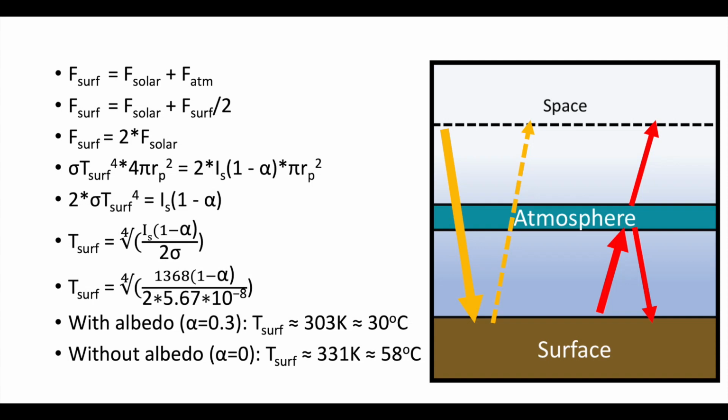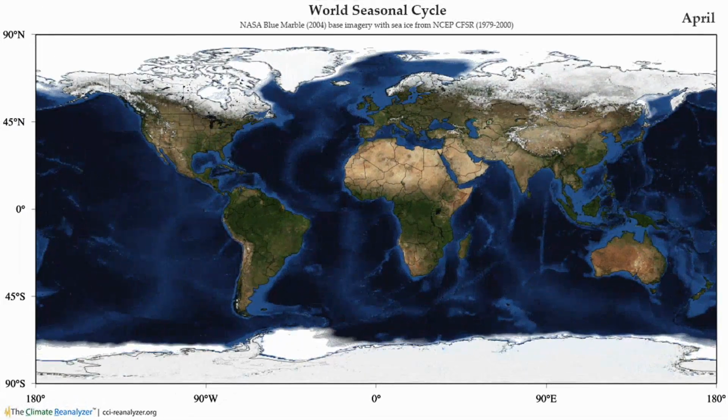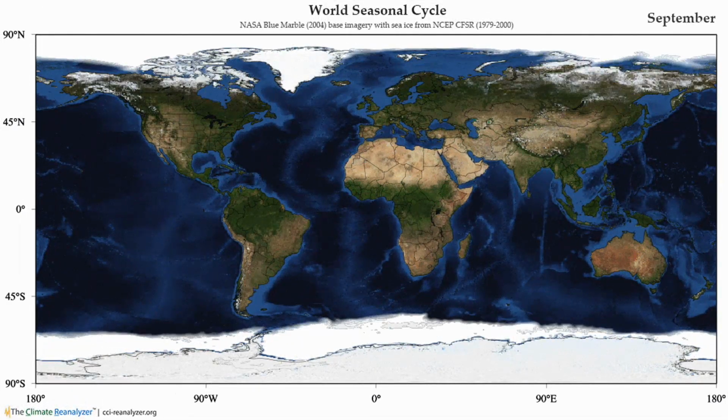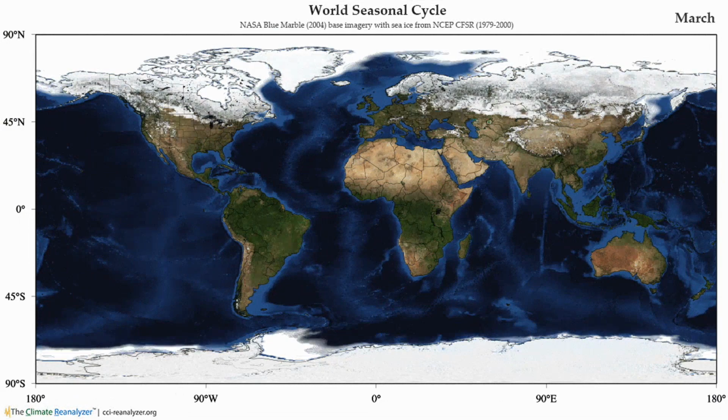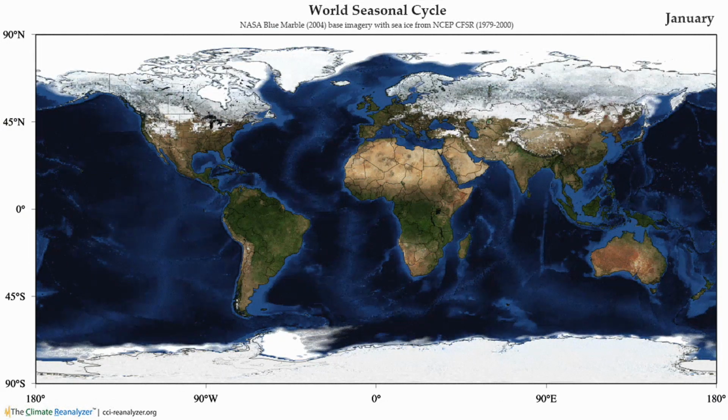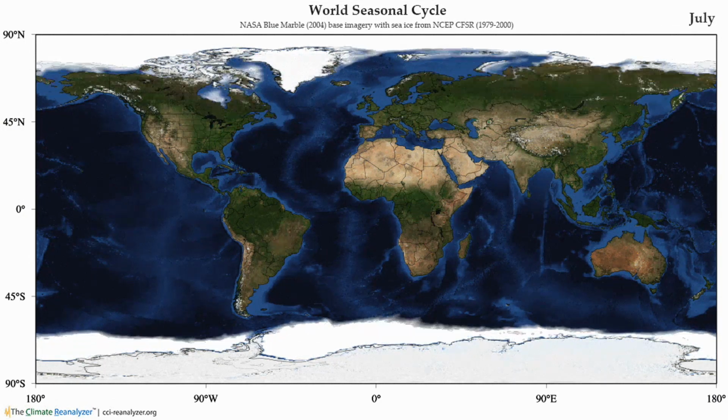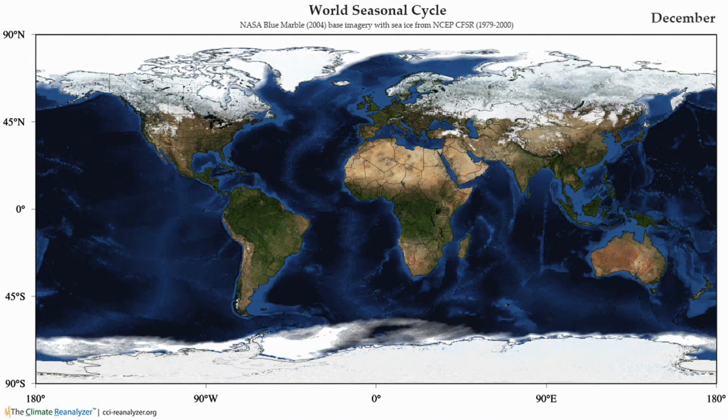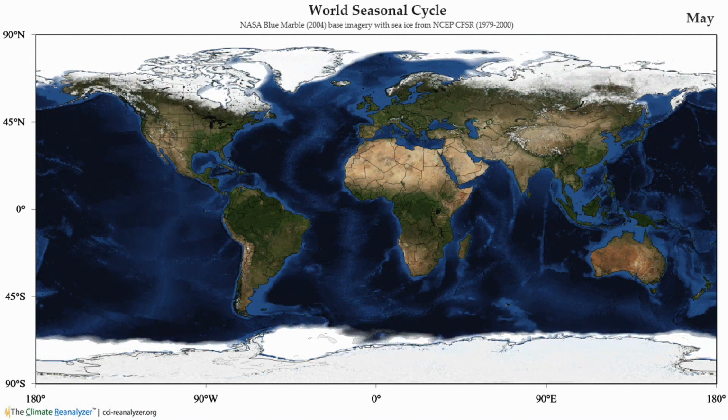We can be glad that the albedo effect won't suddenly disappear, but it doesn't remain constant over time. We know, for example, that ice sheets build up over the northern hemisphere in the winter and melt down over the summer, which has an impact on Earth's overall albedo. There are, however, more than just seasonal variations at play.